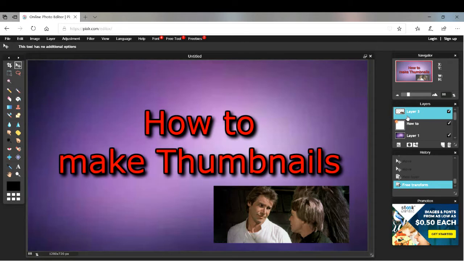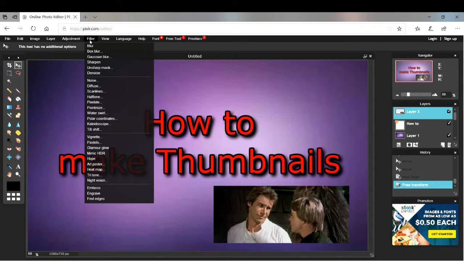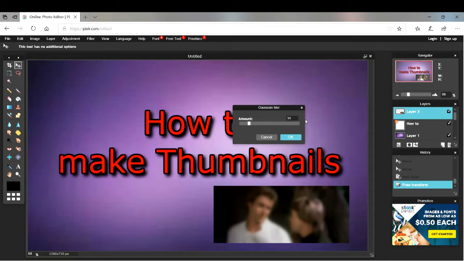because it kind of pops out, you can always go to filter, and there are all these things here. I choose Gaussian blur, which just blurs the image out, but that looks too blurry. So let's go with like 30, 20, there are all these types of things. 10 is fine, but I'm just showing you how to do it. If I go 100, to the max at the top here, it looks blurry as hell. I would say anything below 50 is good.